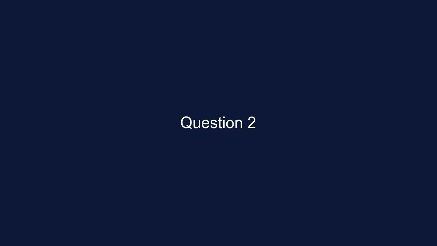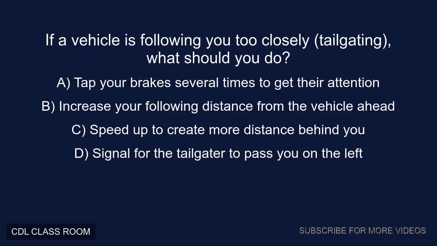Question 2. If a vehicle is following you too closely, tailgating, what should you do? A. Tap your brake several times to get their attention. B. Increase your following distance from the vehicle ahead. C. Speed up to create more distance behind you. D. Signal for the tailgater to pass you on the left. Correct answer, B. Increase your following distance from the vehicle ahead.